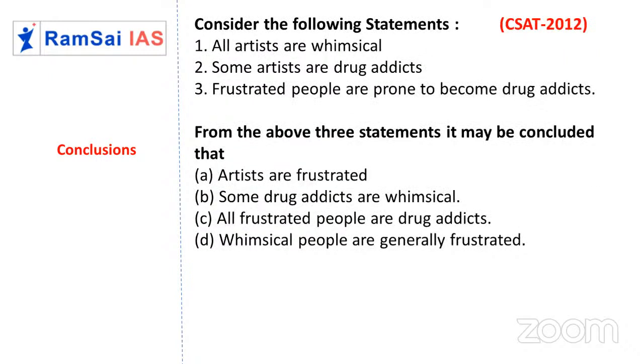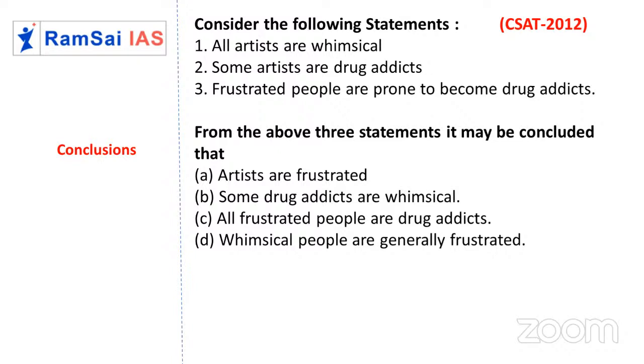So next one, all artists are whimsical. Whimsical means a variety kind of people. All artists are different variety people, vichitram. Okay, some artists are drug addicts. See, all artists are whimsical, but it doesn't mean that all whimsical people are artists.